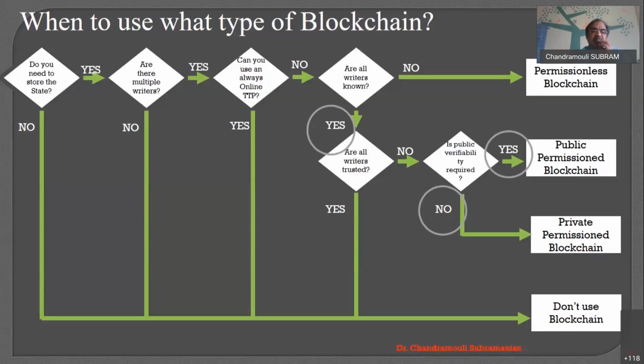So this is how you use the different types of blockchain. I'm sure this will give you the fundamental idea about when to use permissionless blockchain, when to use public permissioned blockchain, when to use private permissioned blockchain, and last but not the least, when not to use the blockchain. This is what industry people want: they want to source something, they say, I want to create trust, I want a decentralized system, I want to go for a blockchain. This is how customers approach people. So as a specialist, you should know when not to use the blockchain, when to use it, and what type of blockchain to be used.